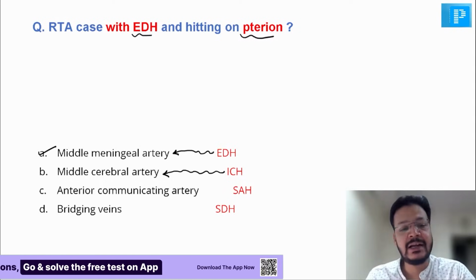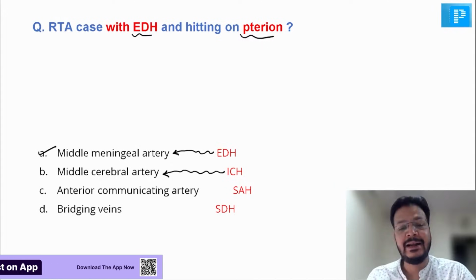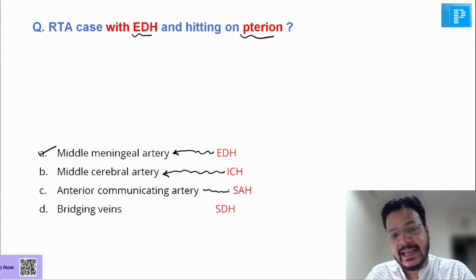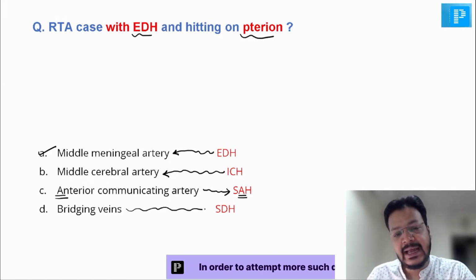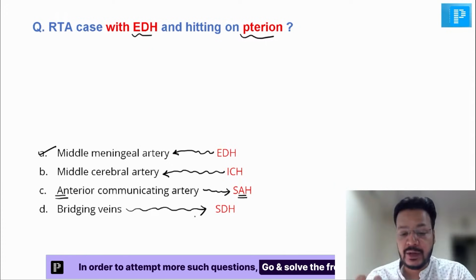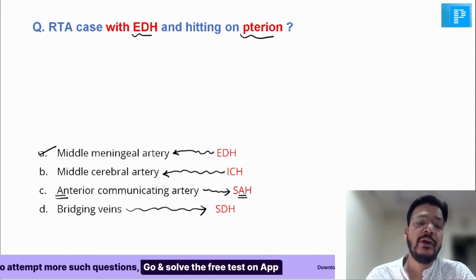That is the middle meningeal artery. In intracerebral hemorrhage, it is the middle cerebral artery. In SAH, it is the anterior communicating artery. You can remember SAH, A for anterior communicating artery. And in SDH, it is the bridging veins. You can get all types of questions in your exam without any doubt.